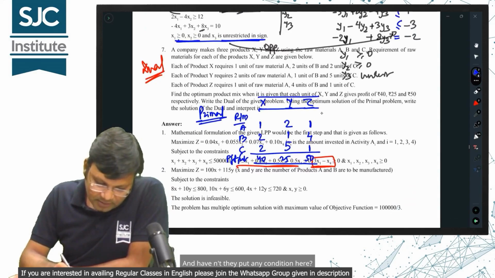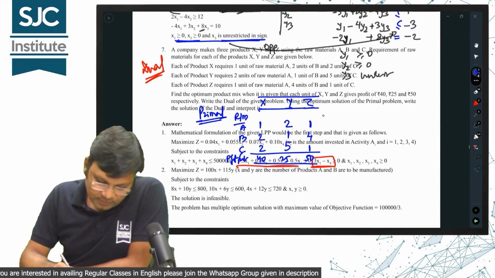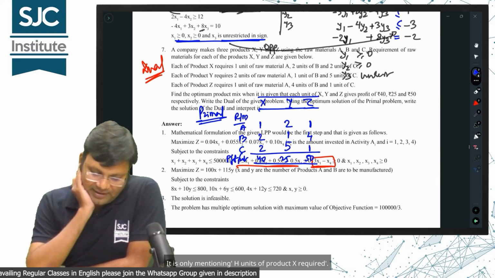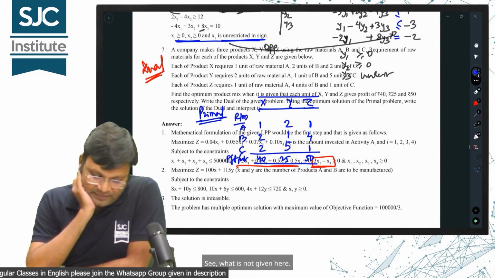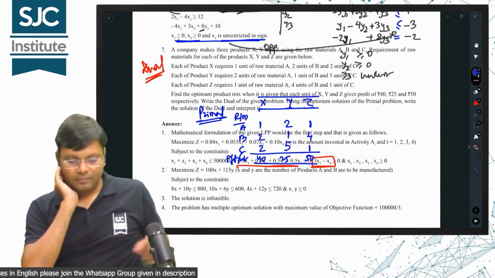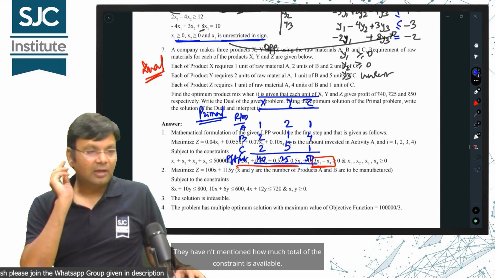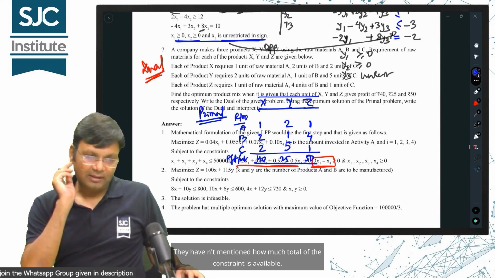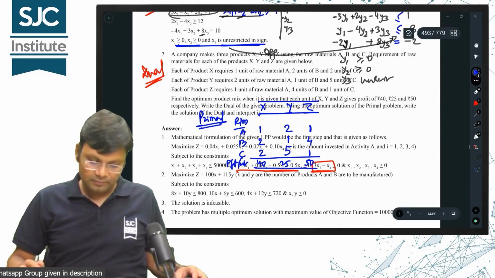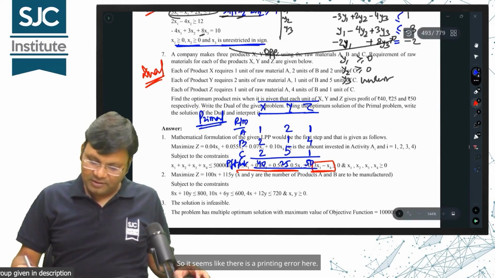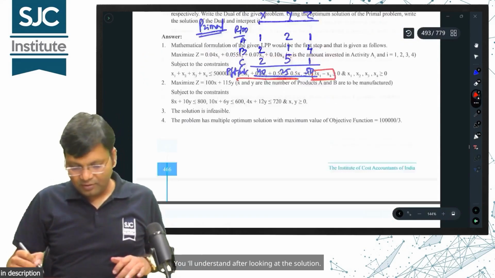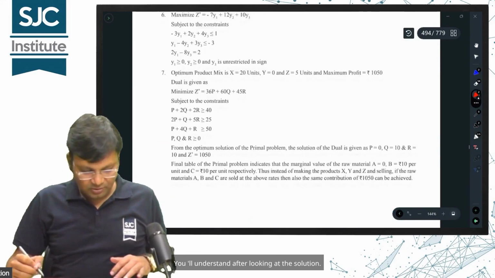And haven't they put any condition here? It is only mentioning 8 units of product X required. See what is not given here. They haven't mentioned how much total of the constraint is available. So it seems like there is a printing error here. You'll understand after looking at the solution.